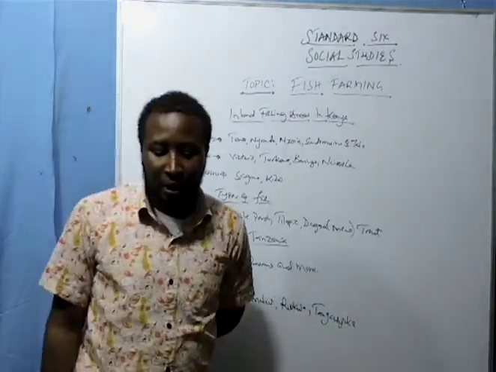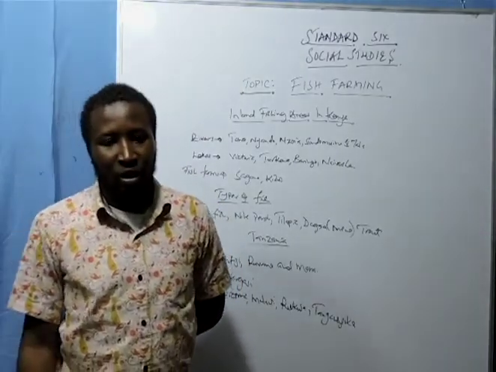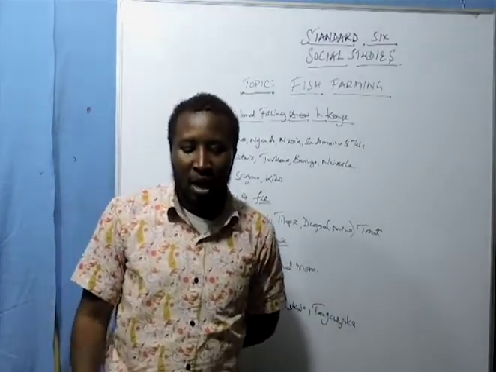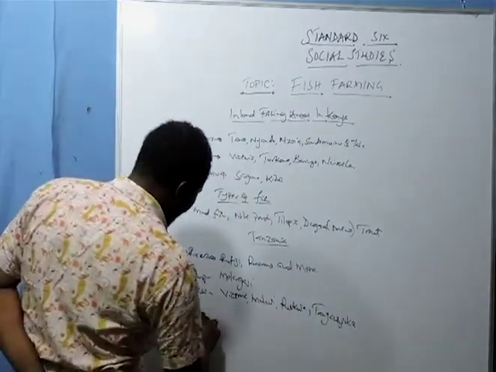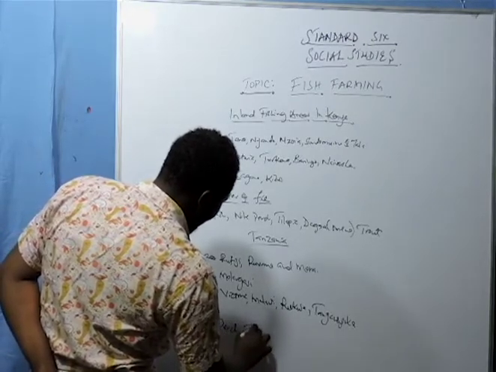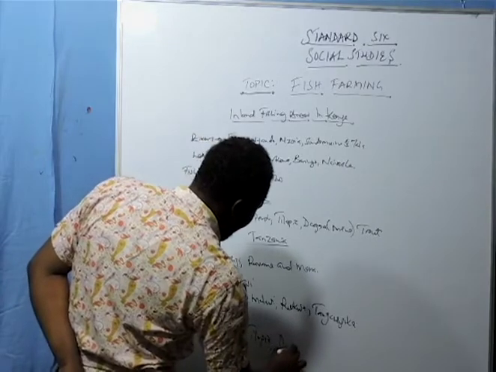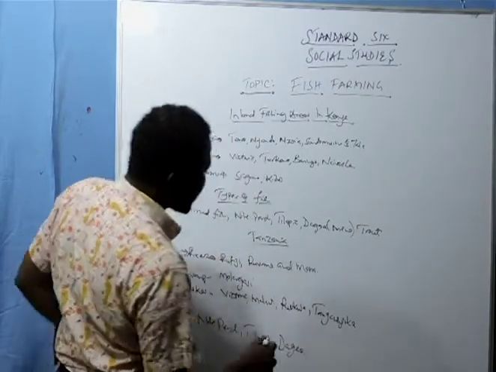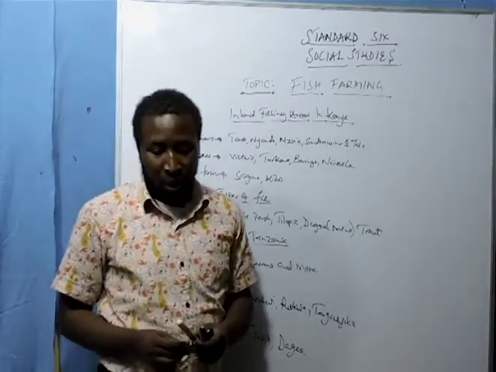The types of fish that are caught in Tanzania are Nile perch, tilapia, and dagaa. Basically, those are the kinds of fish that are caught in Tanzania.